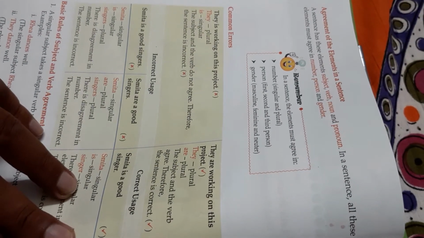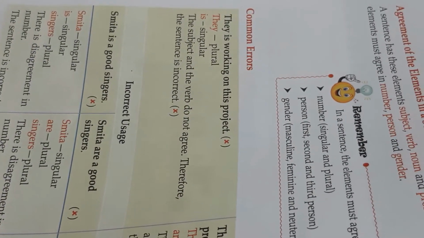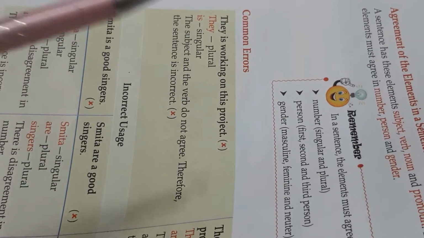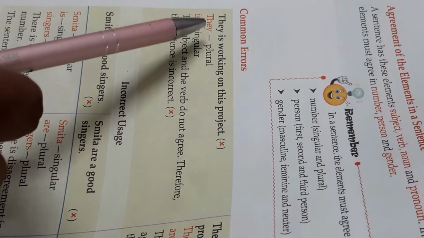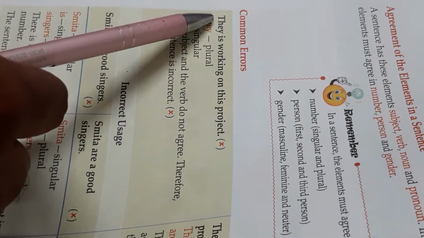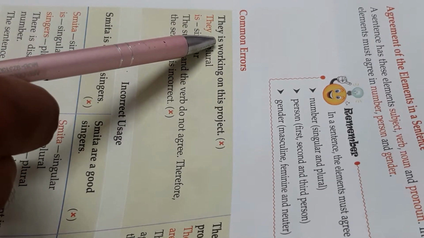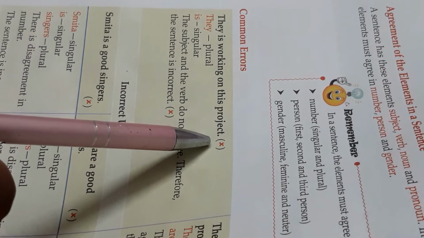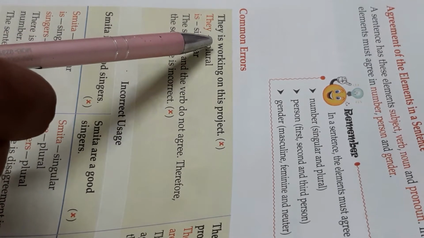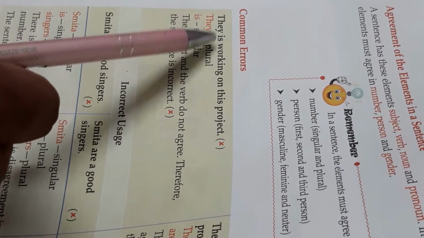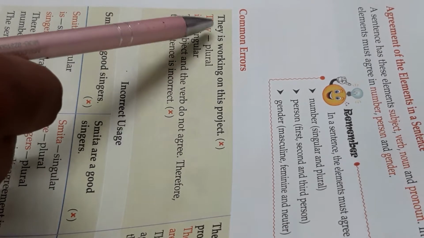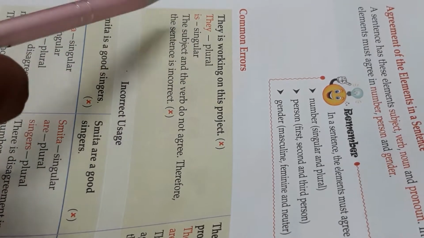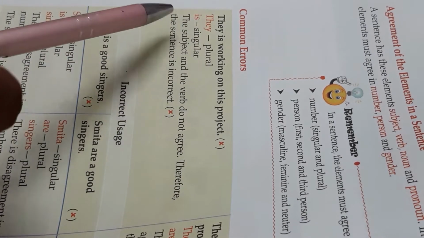Try to understand. At first, see this example. Common errors. Suppose: They is working on this project. We know very well we cannot use is with they. Whenever you use is with they, it is incorrect. We cannot use am with they, am is also incorrect. You will have to use they are. They are working on this project. This is correct. Why? Because they is plural and is singular.